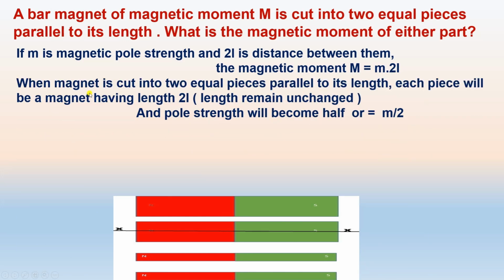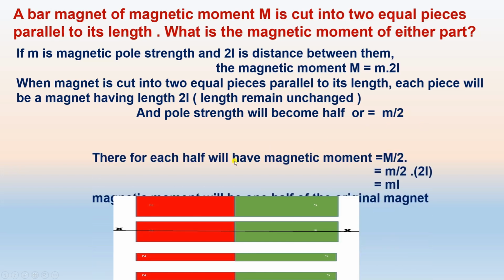When the magnet is cut into two equal pieces, we cut it along this line, XX dash, along the length. Each piece will be a magnet having the length 2L. The length of the magnet after cutting remains the same, unchanged, 2L. And the pole strength is reduced to half. If m is the pole strength before cutting, then after cutting each magnet will have the pole strength m/2.